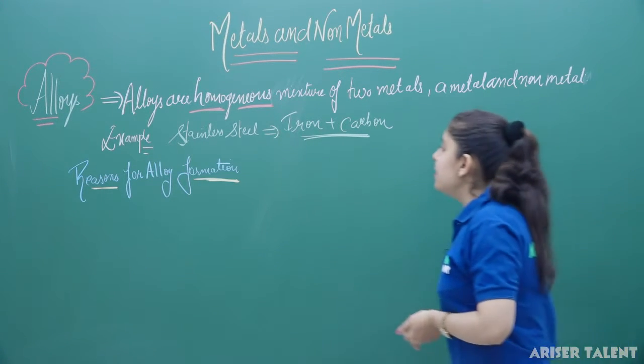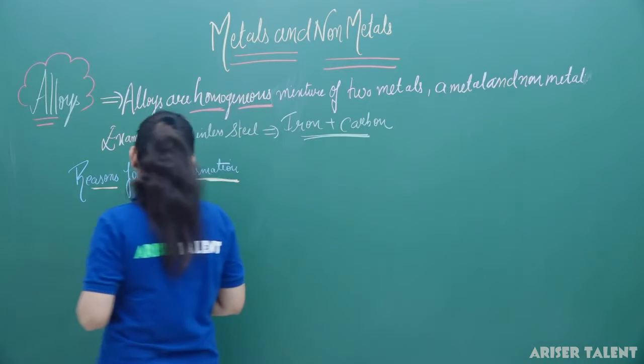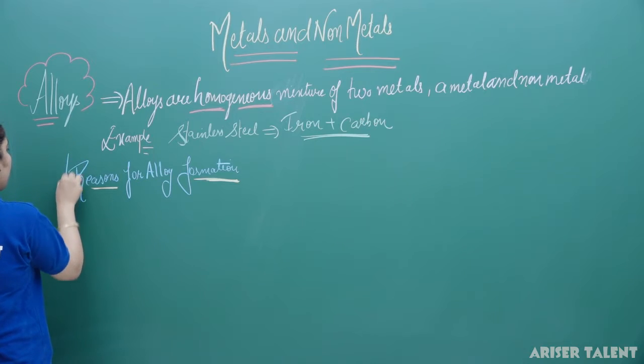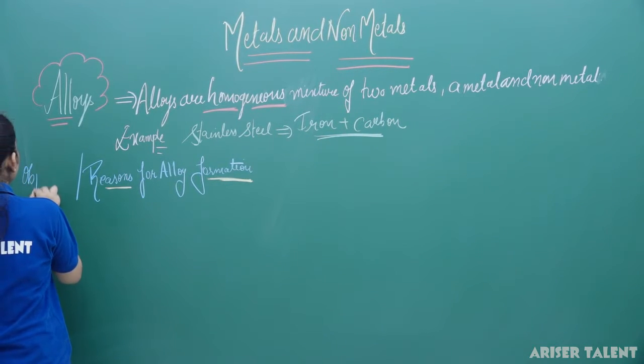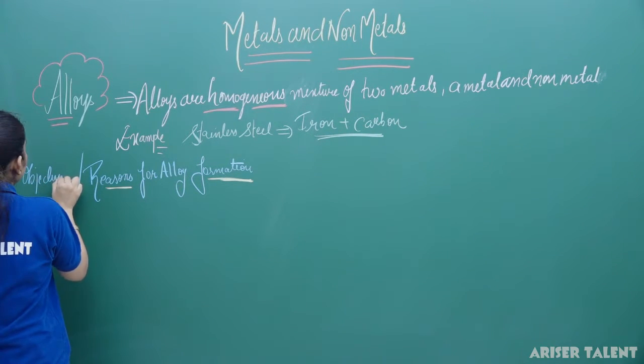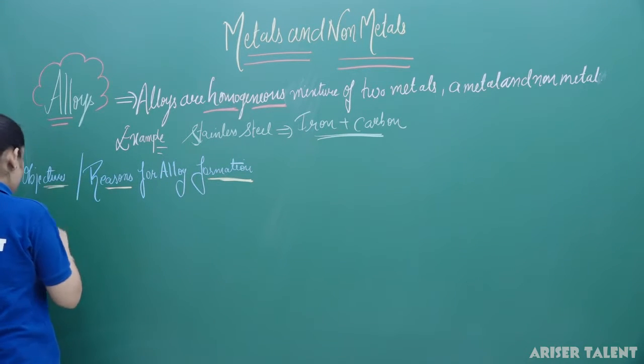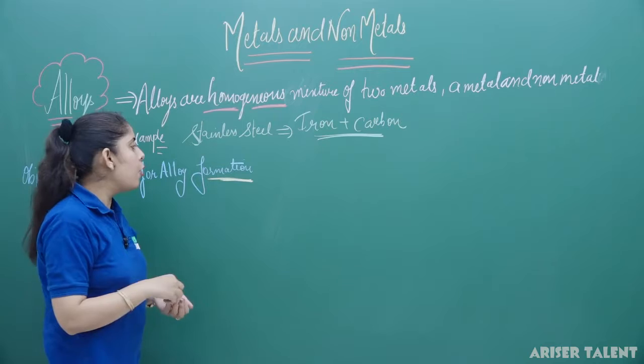So there are several reasons due to which alloy formation is done, and you can say that these are the objectives of alloy formation. Now what are the main reasons for alloy formation?